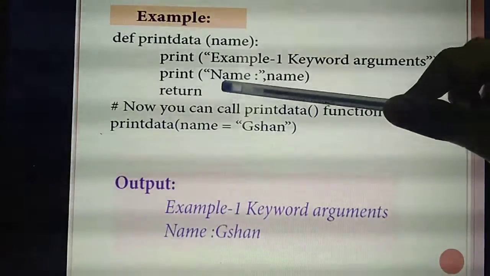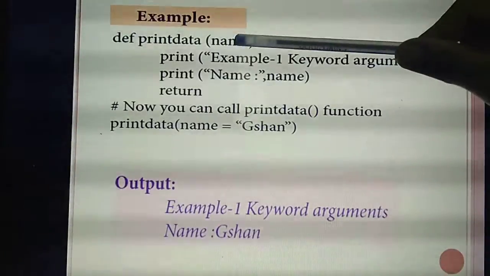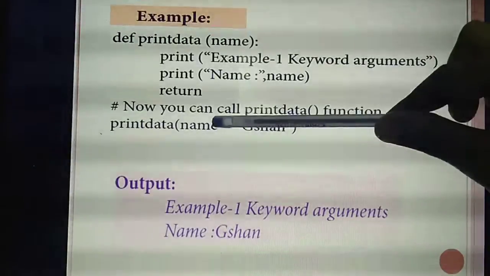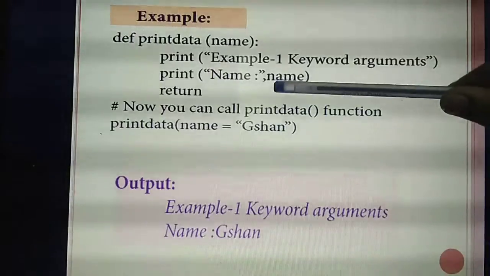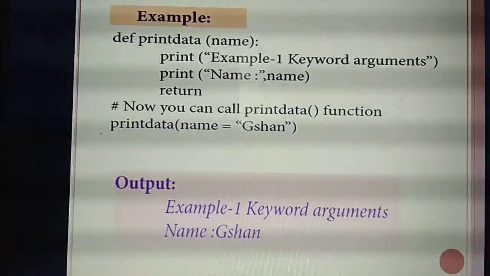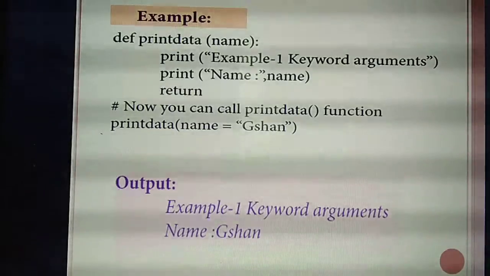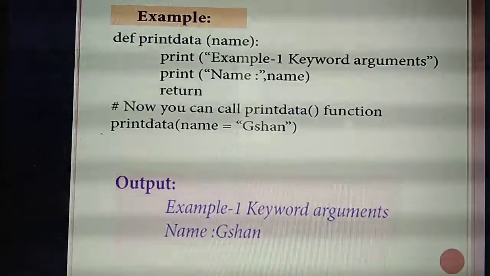Print. What will it print? Name. So in the place of name, what are you giving? Calling the function. So automatically the control goes to the calling function. So in the place of name, what value have they assigned? Jishan. So what will it print? Name equal to Jishan. Understand? Understand or not? This is the example for keyword arguments.